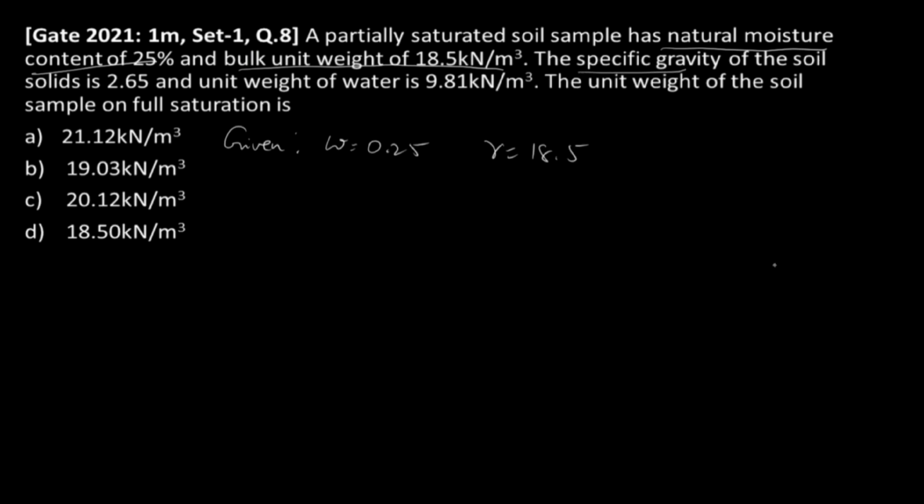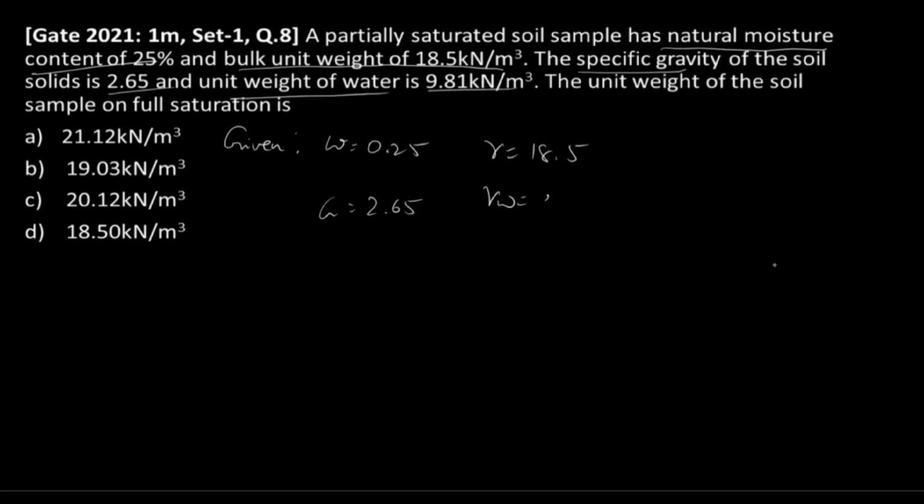Also they have given the specific gravity G equal to 2.65 and unit weight of water 9.81. They've asked us to find out the unit weight of soil sample on full saturation. So saturation will be 1.